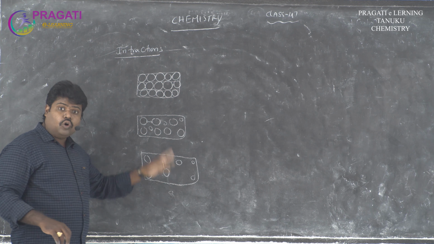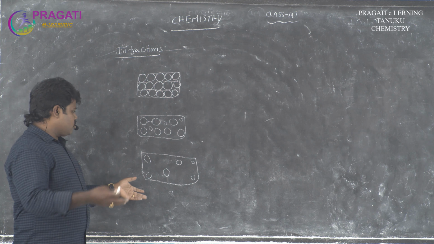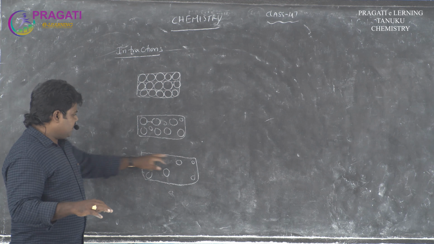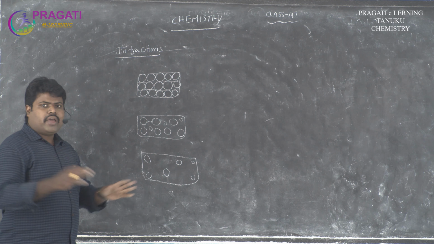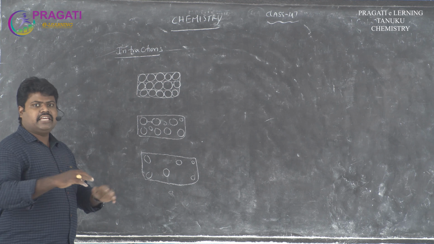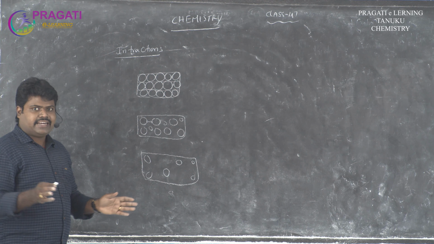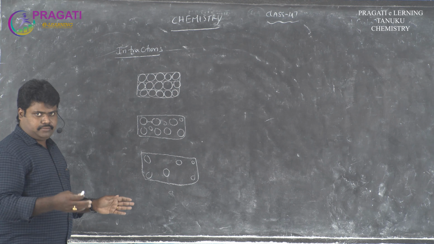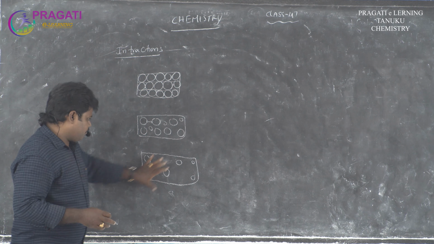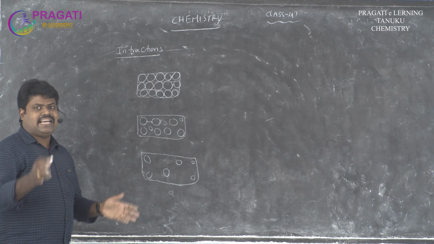These molecules vibrate or move in all directions, not in a regular pattern arrangement. This type of state is called a gaseous state.